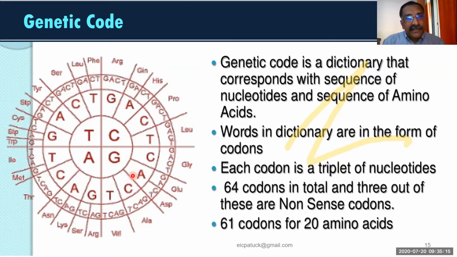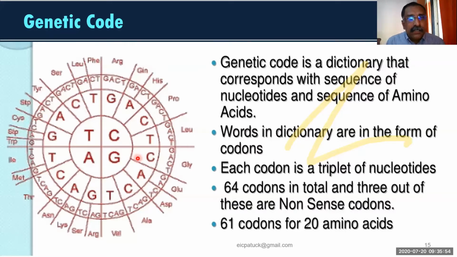This A is a nucleotide. But when 3 letters come together, for any combination you take, like G, C, G, or G, C, T, we call it a code, and that represents an amino acid.